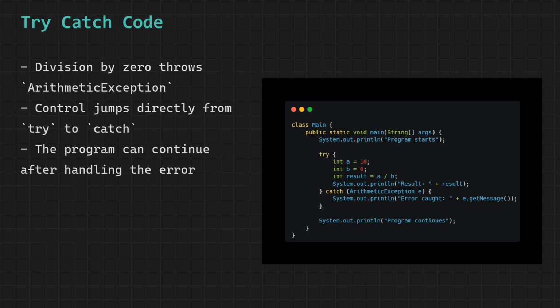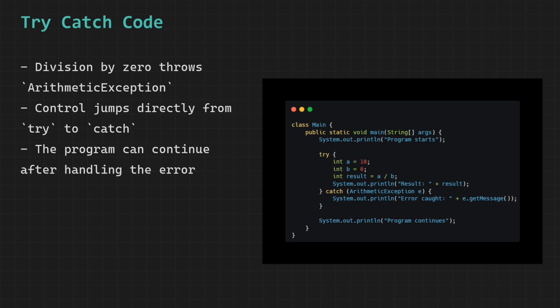Without the try-catch block this program would have crashed completely at the division line. The error message would have been printed by Java automatically and "program continues" would never have appeared. The try-catch block is what gave us the ability to intercept that crash, handle it cleanly, and keep the program running.